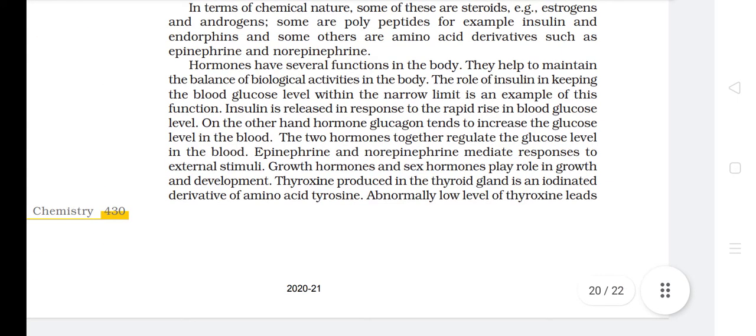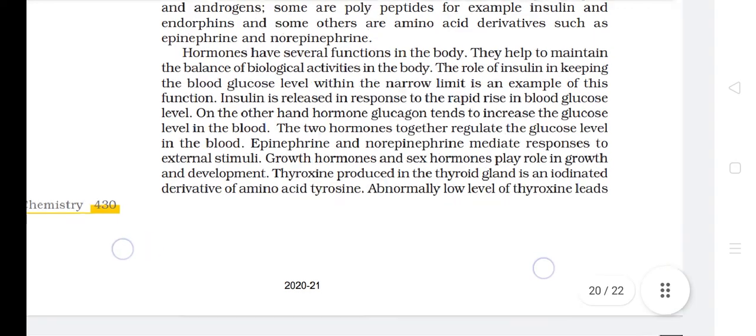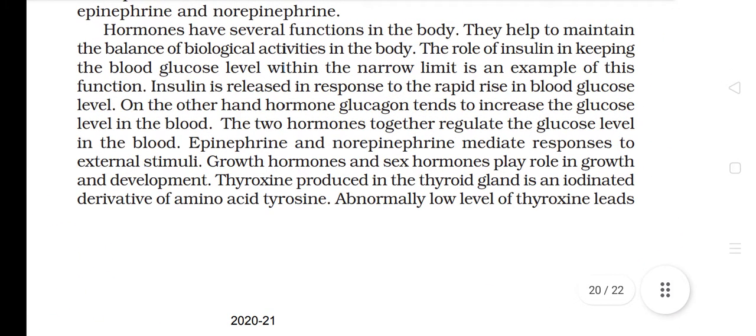Hormones have several functions in the body. They help to maintain the balance of biological activities in the body. The role of insulin in keeping the blood glucose level within the narrow limit is an example of this function. Insulin is released in response to a rapid rise in blood glucose level. On the other hand, the hormone glucagon tends to increase the glucose level in the blood. The two hormones together regulate the glucose level in the blood.